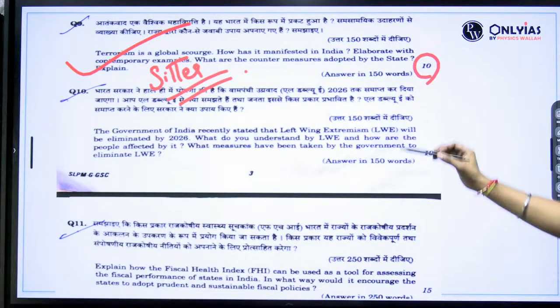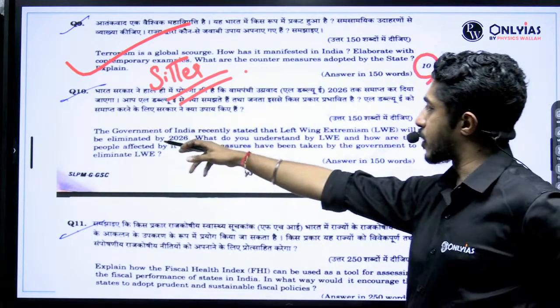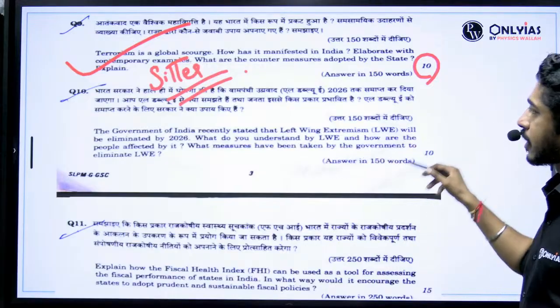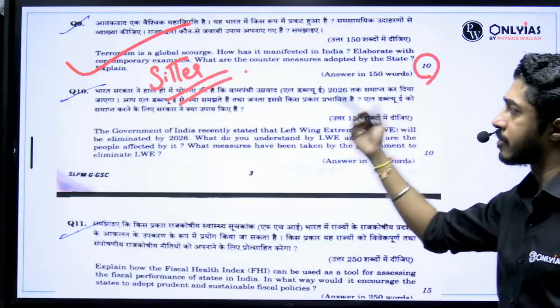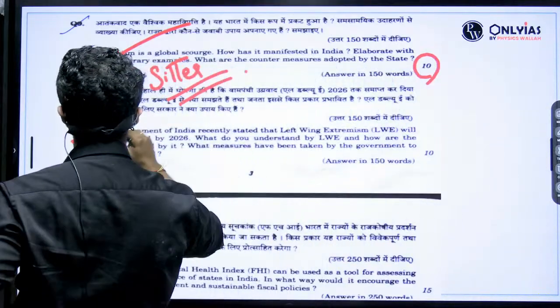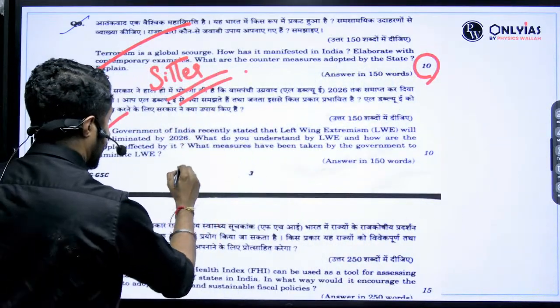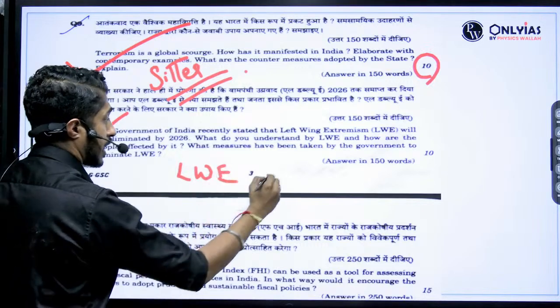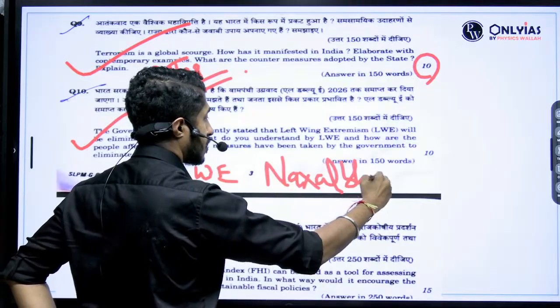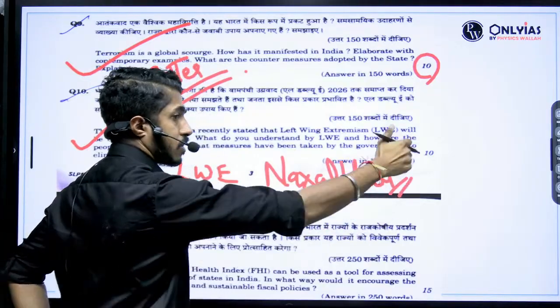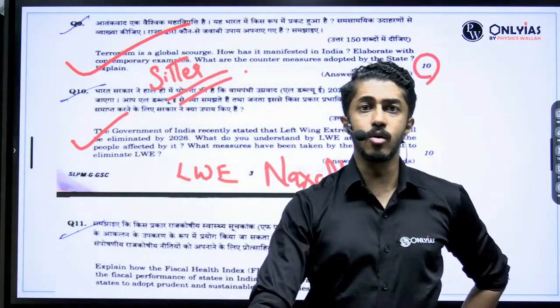Moving on. The Government of India recently stated that left-wing extremism will be eliminated by 26. What do you understand by LWE? How are the people affected by it? What measures have been taken by the government to eliminate LWE? Again, in detail, I have taught it in class. From where did LWE start? That is from the Naxalbari village of West Bengal, all the way till today where it is standing.